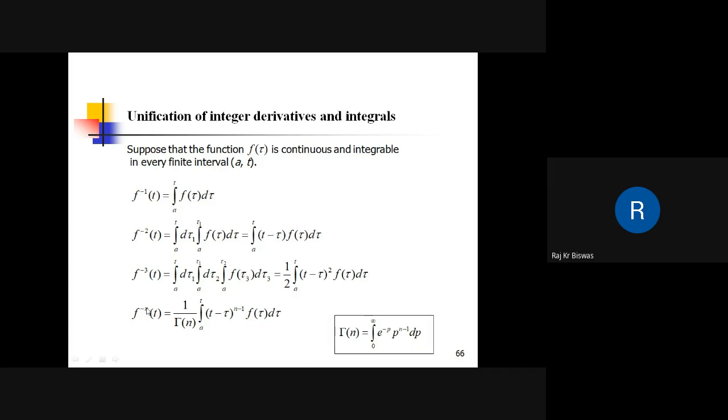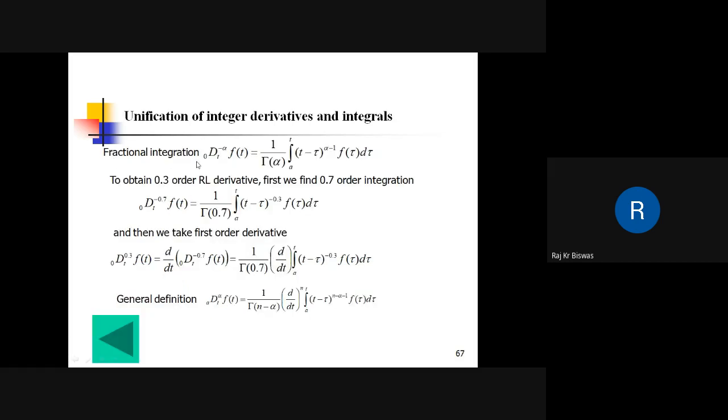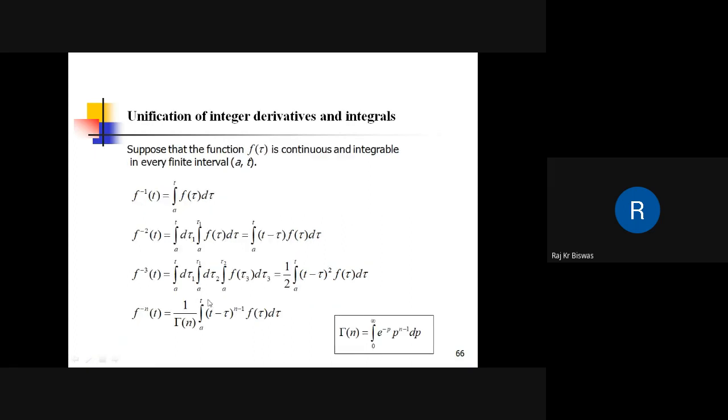So we have the n-fold integration, where n is an integer number. Now if n is replaced by any real number or any fraction, we can have fractional order integration. So now n will be replaced by a non-integer number. Okay, so this is what a fractional integration is. Here minus α is used to denote this integration. So the fractional order integration of order α of a function f(t) is this. The same thing, the only change is that n is replaced by α.